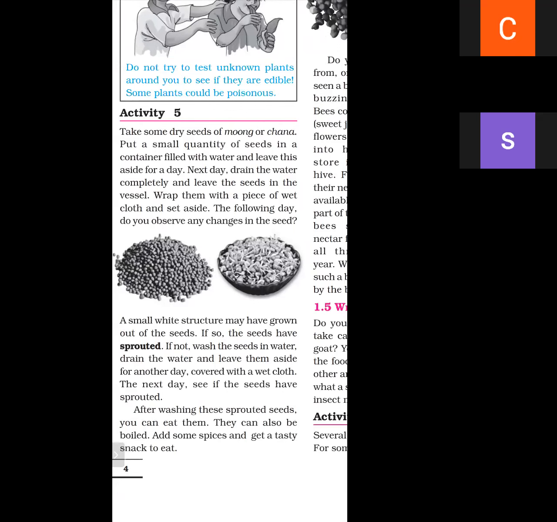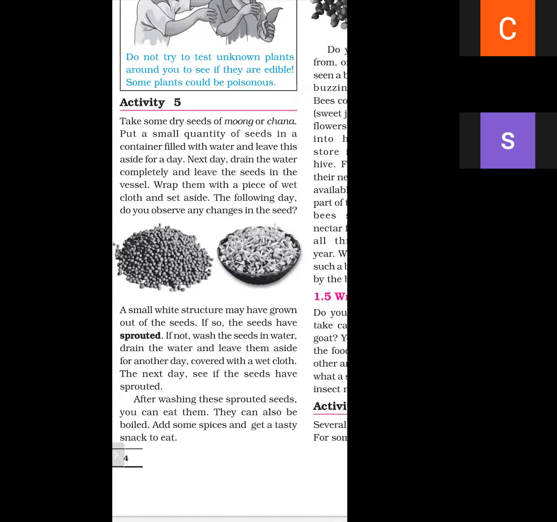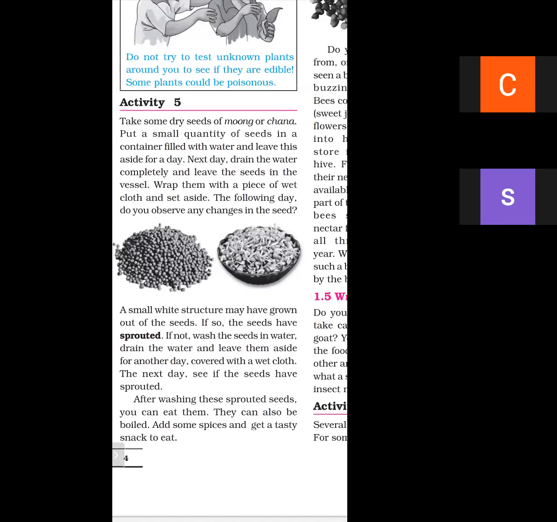Take some seeds of moong and chana and put them in a container with water. Next day, drain the water completely and leave the seeds in the vessel. Then wrap them with a piece of wet cloth. The following day, do you observe any change in the seeds? We will get a small white structure grown out of the seeds, and these are called sprouted seeds.